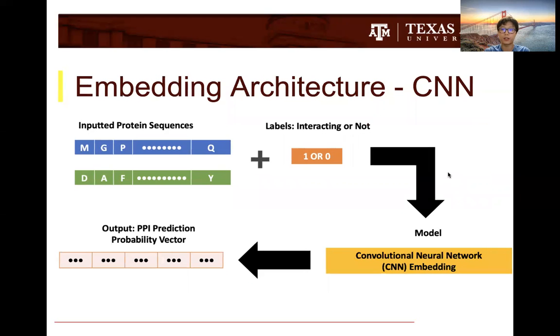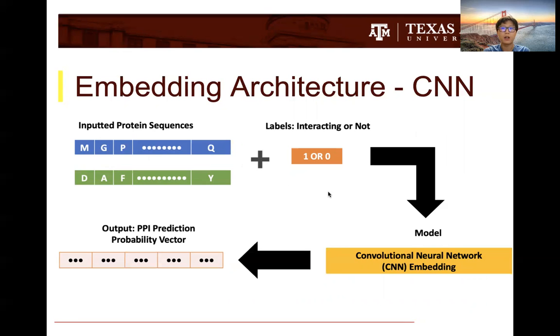Our second embedding architecture will be called a CNN. This is also known as a convolutional neural network, where we use a convolutional embedding, which is mostly used for classification and computer vision tasks. Now, like with the HRNN, the input is still the same of any two protein sequences with its label of 1 or 0, and then the output is still the probability vector, which the two values should sum up to 1.